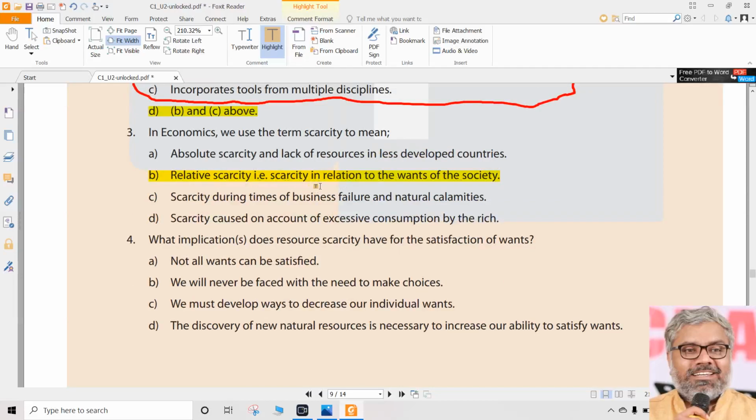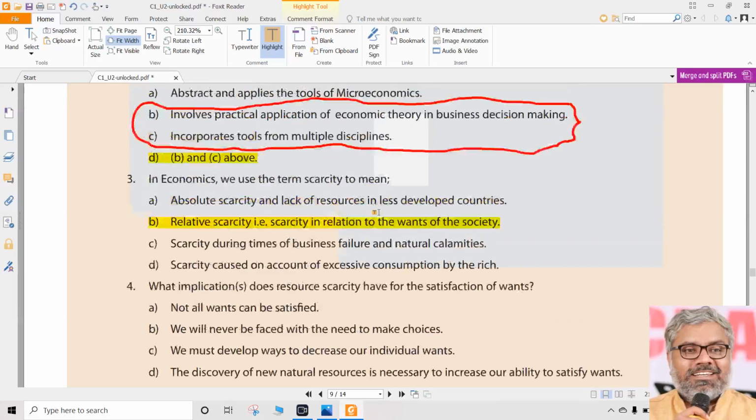Relative scarcity, that is the scarcity in relation to the wants of the society. Wants of the society are more, resources are limited. That's what we call scarcity. If wants are less, resources are more, then there is no scarcity. Or if, for example, the wants are not there, then there is no scarcity. So scarcity happens when the wants are more but resources are less. That's what we are talking about as relative scarcity.